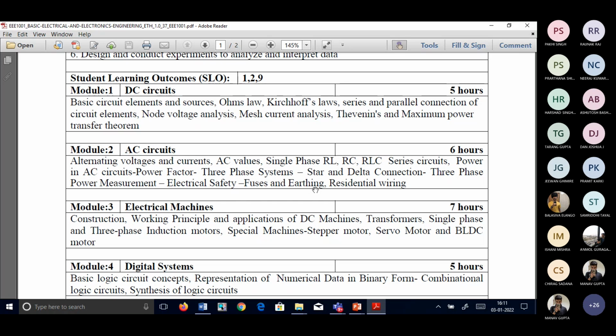Like in DC you will be talking about only source and load. Load will be always what? I think this is basic physics, whatever you learned, we are going to expand it here. That's what we're doing here. What is a DC load? Which type of load will be there, students? Any ideas?